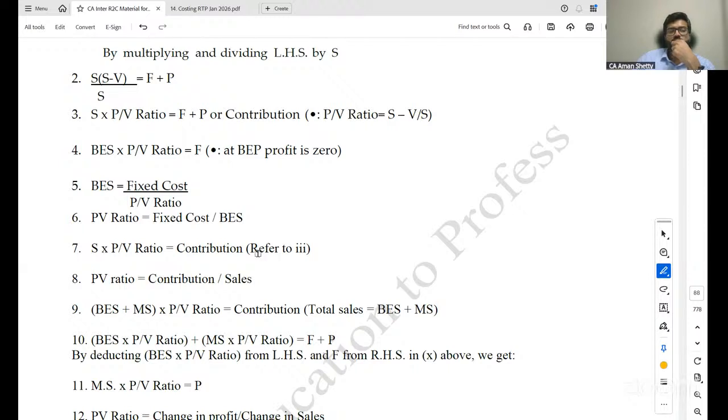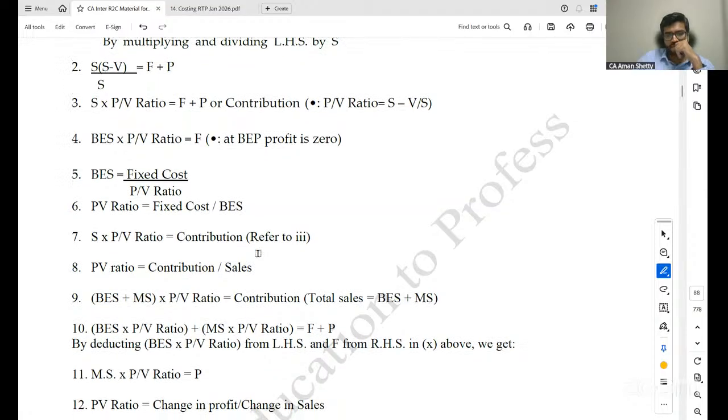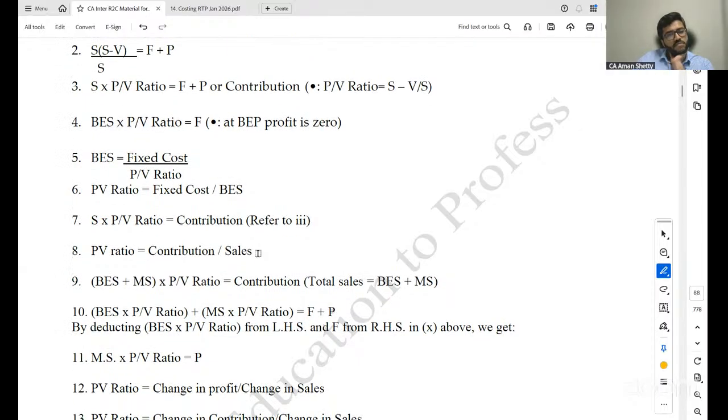At BEP, profit is 0. BEP equals fixed cost by PV ratio. PV ratio equals fixed cost by BEP. Sales into PV ratio equals contribution. PV ratio equals contribution by sales.